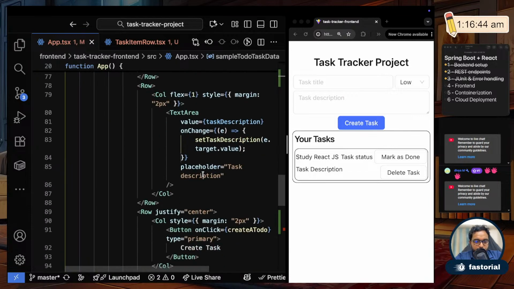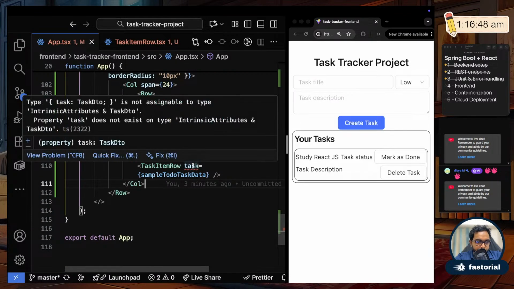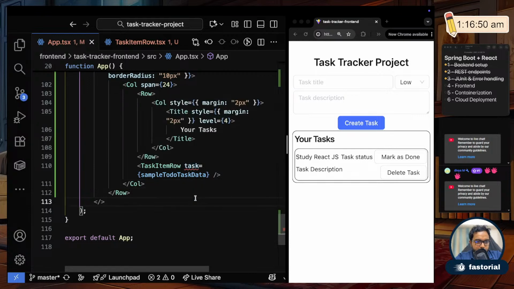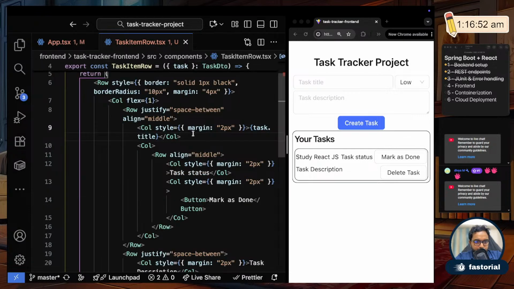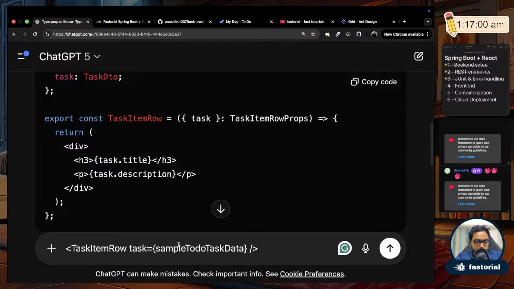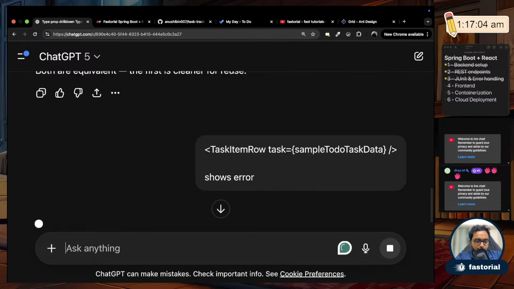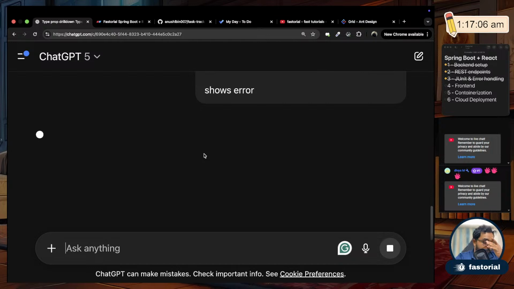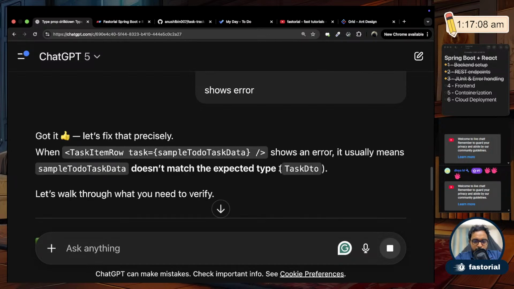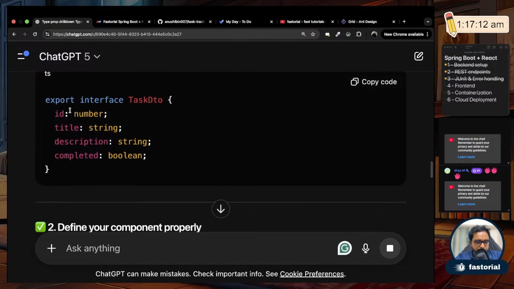Fine. Now why is this showing an error? This is not supposed to show an error. Okay, let's see. It usually means it doesn't match the expected type DTO. I did that right, didn't I?